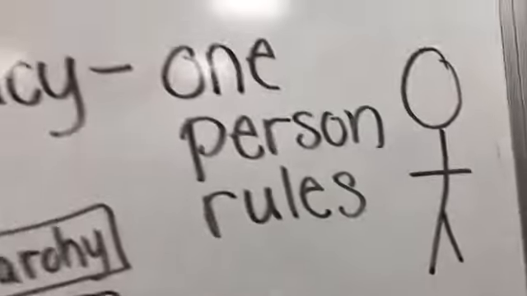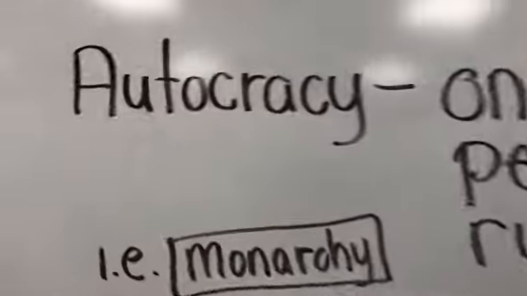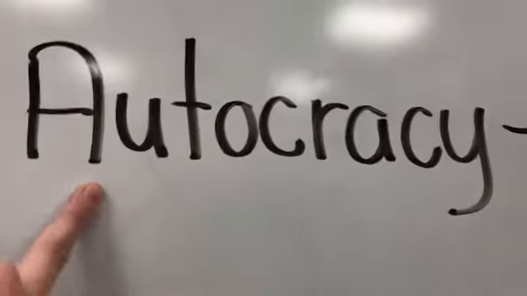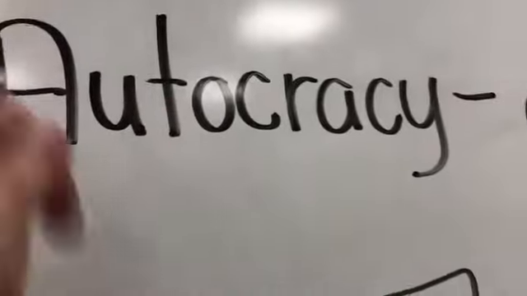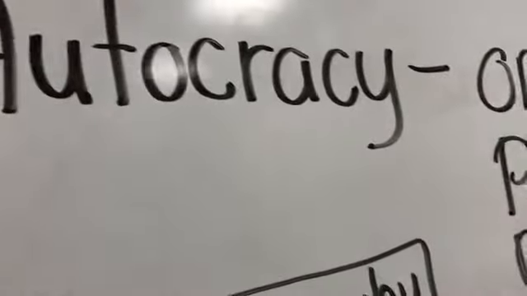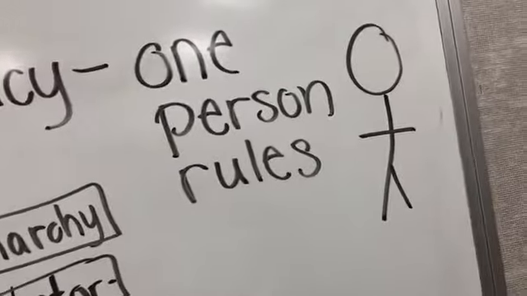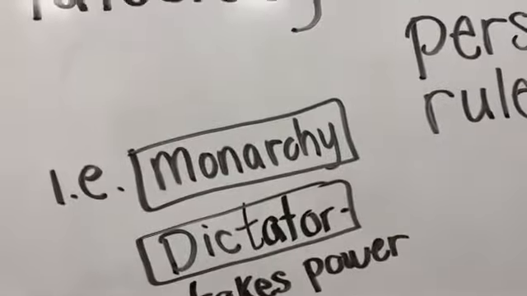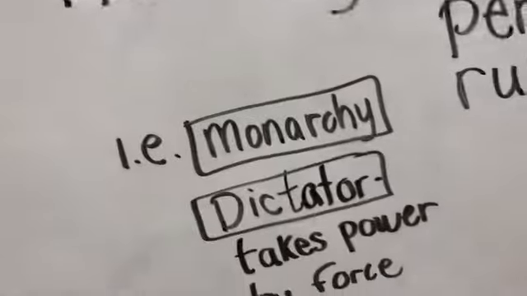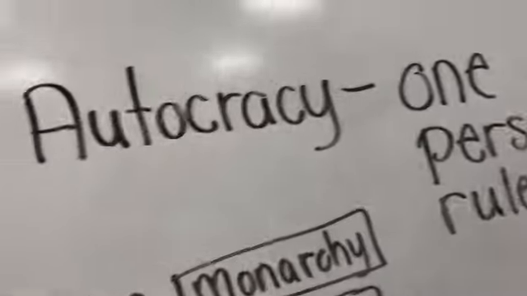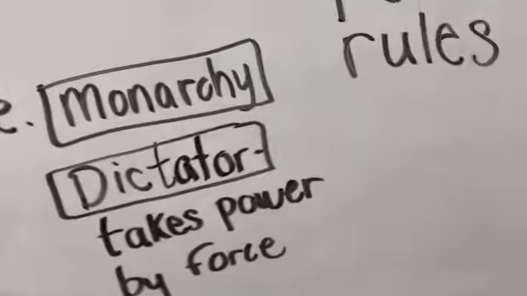So a lot of kids, it's hard for them to remember that word. So I think of the word automobile and how many people are driving an automobile at one time is usually one, right? So one person rules. So an example of an autocracy could be a monarchy. A king is an autocrat, and a dictator can also be an autocrat because it's both one person ruling.